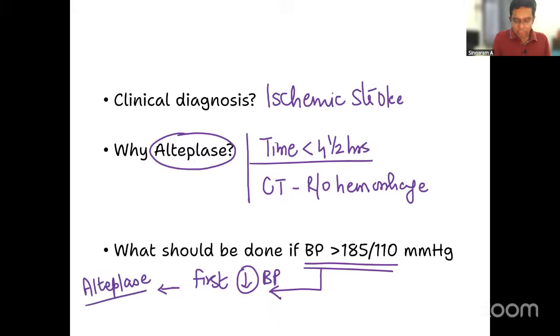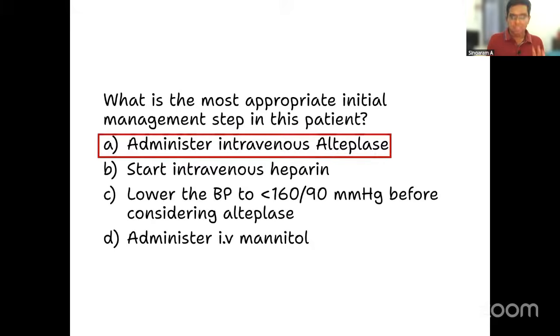So, the point I would like to emphasize is, if you are thinking ischemic stroke and the patient is presenting within 4.5 hours, you have to start alteplase, correct? Only thing you have to watch out for is the blood pressure. If the BP is more than 185/110 millimeters of mercury, I will lower the blood pressure and then administer alteplase. If it is less than 185/110, I will straight away administer alteplase. So for this particular question, the clear answer is option A only.